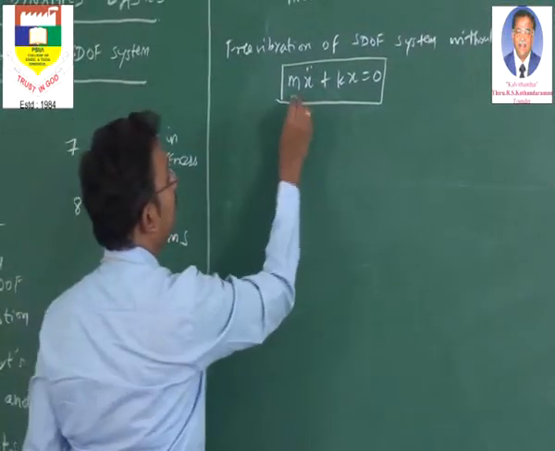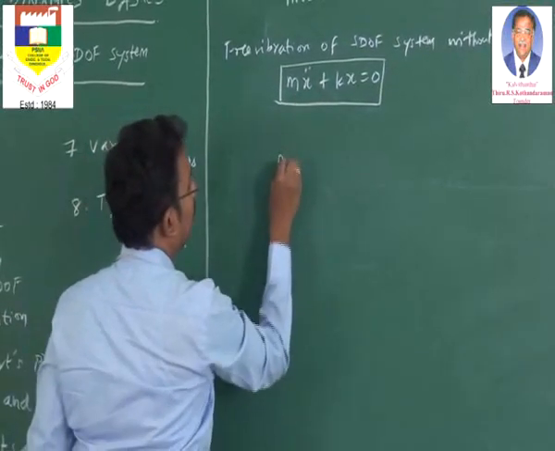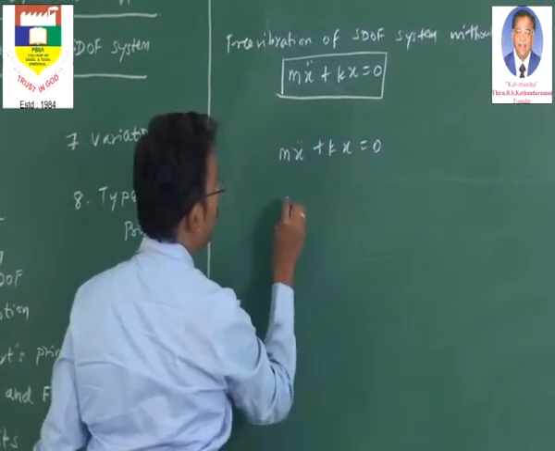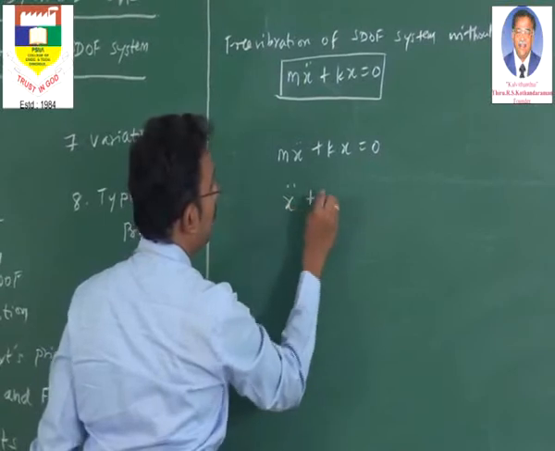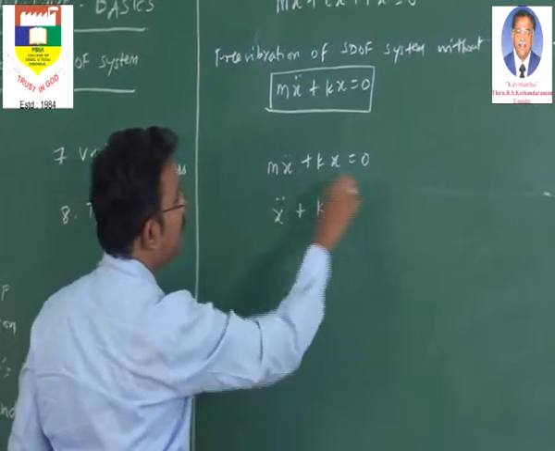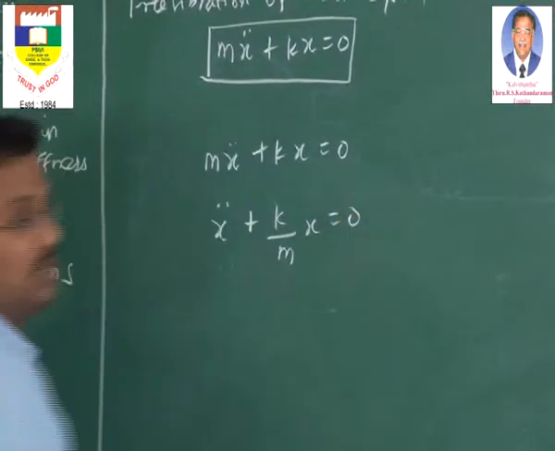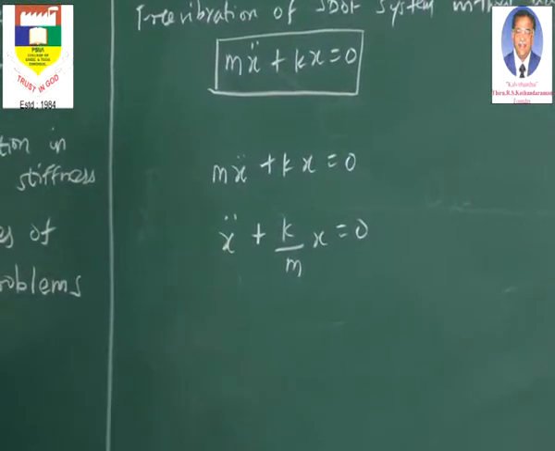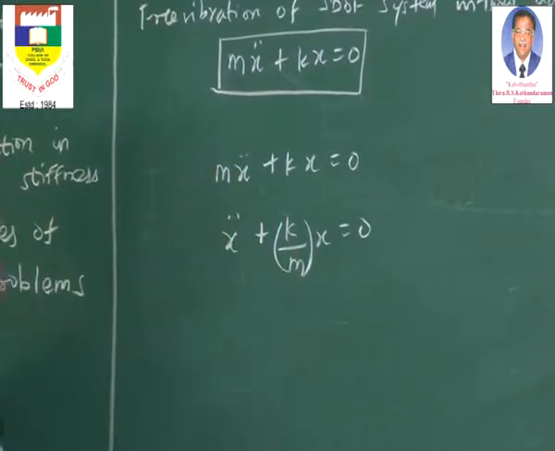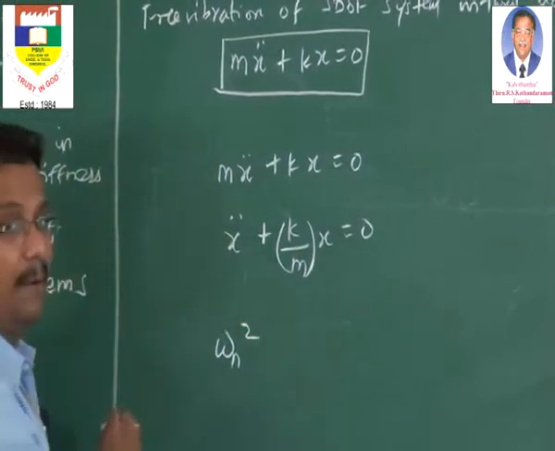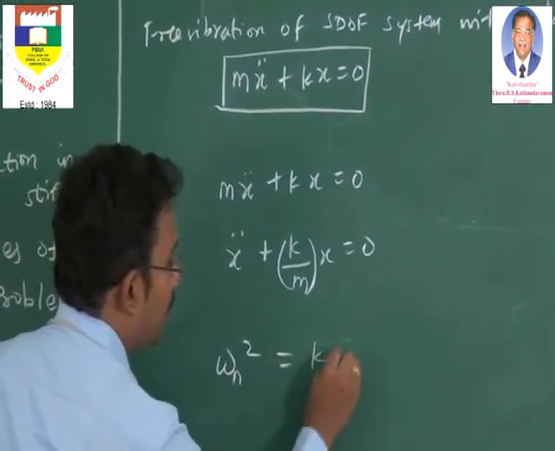Now I can write this as m x double dot plus k x is equal to 0. This is the equation. Now I am writing this as x double dot plus k by m into x is equal to 0, dividing the entire equation by mass. Now what is this k by m? I am going to introduce one new symbol called omega n squared. Omega n squared is equal to k by m.